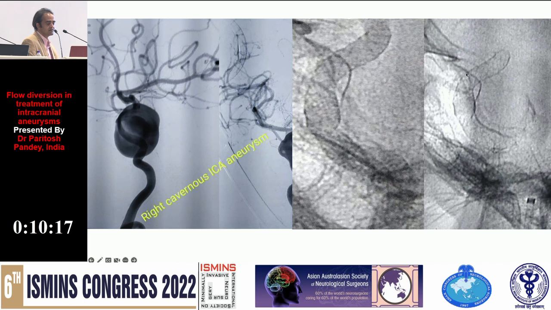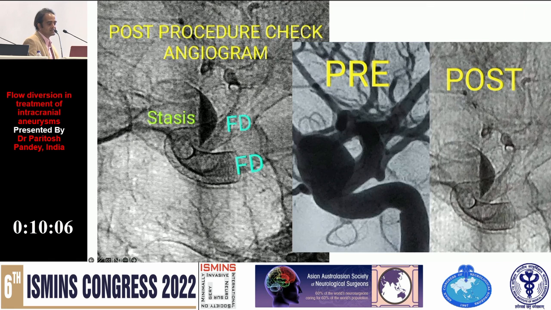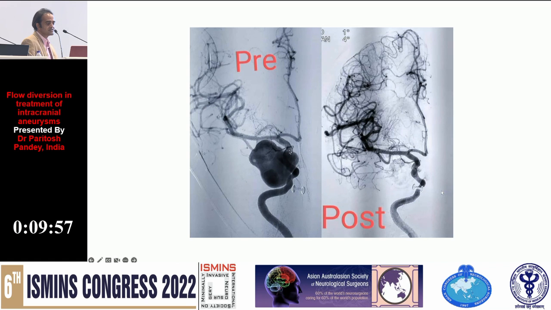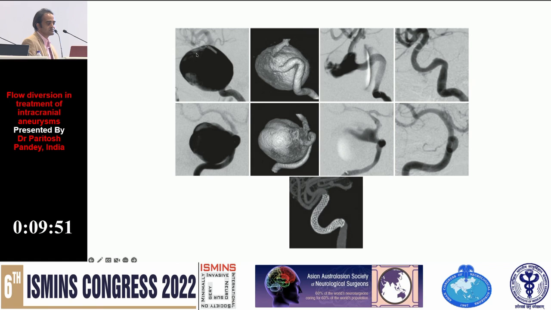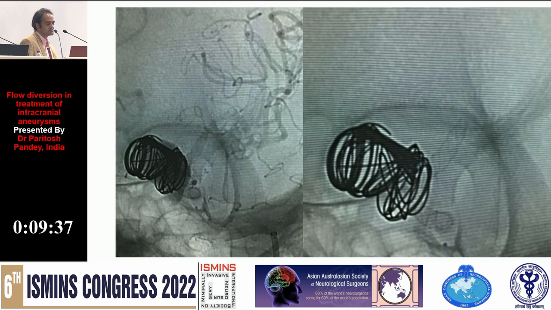Again, this is a cavernous aneurysm. Put a flow diverter across the aneurysm. Sometimes taking the microcatheter across this aneurysm becomes a challenge, but you can do it. This is the Pipeline Endovascular Device, and you can see that after 3 to 6 months you would not be able to tell where the aneurysm was. This is another case, and this has become almost the standard of care for these aneurysms. Here is another large cavernous aneurysm: place an FD, and it's completely reconstructed across the neck of the aneurysm. These are a few examples of what has become a very standard technique and almost the standard of care in these kinds of aneurysms.